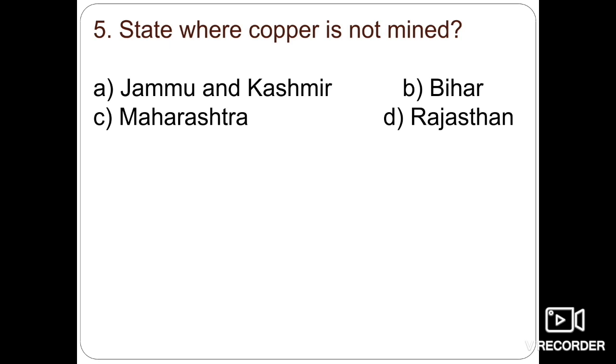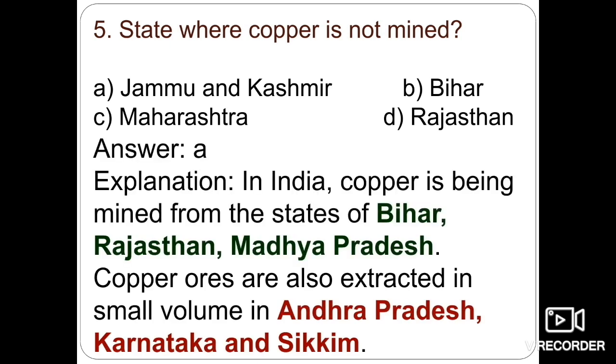Jammu and Kashmir, Bihar, Maharashtra, and Rajasthan. So it's very easy for you to answer this question. In India, the copper ore, the copper minerals, are being mined from the states of Bihar, Rajasthan, and Madhya Pradesh. Copper ores can also be extracted in small volumes in Andhra Pradesh and Karnataka as well as Sikkim state. But in Jammu and Kashmir, there is no finding of copper ore. So here option A is the right answer.